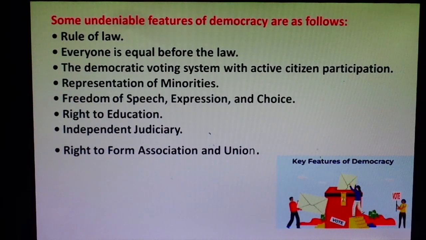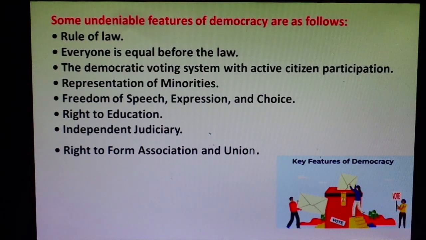Please note down. Right to freedom of religion. This is Article 25 to 28, Article 25, 26, 27 and 28. This includes the right to freedom of religion.